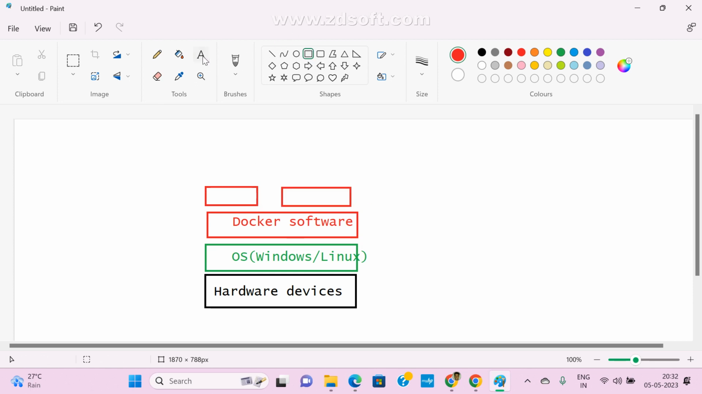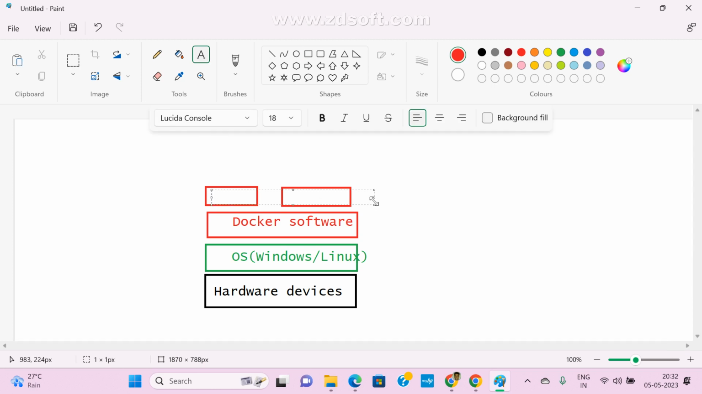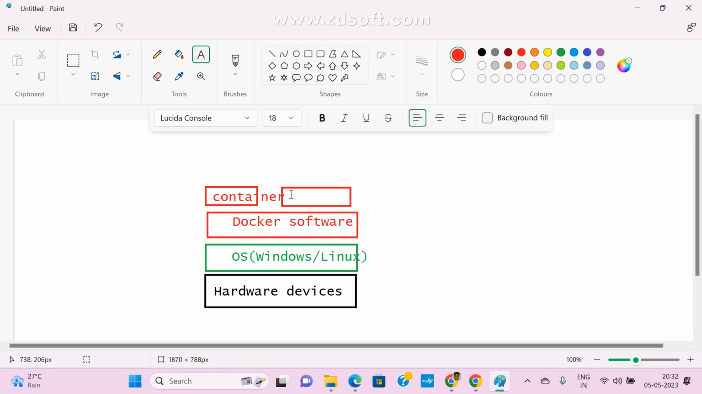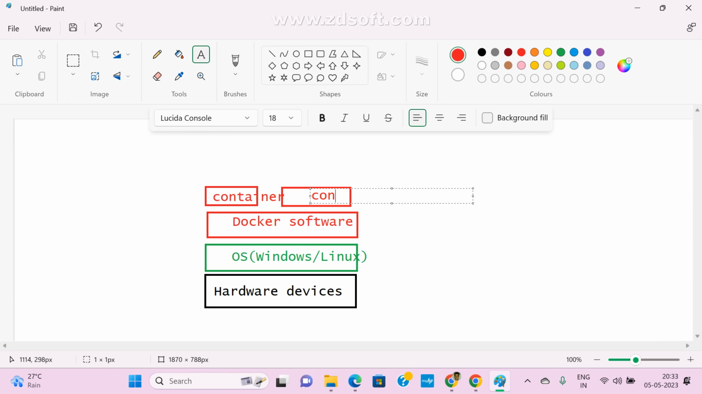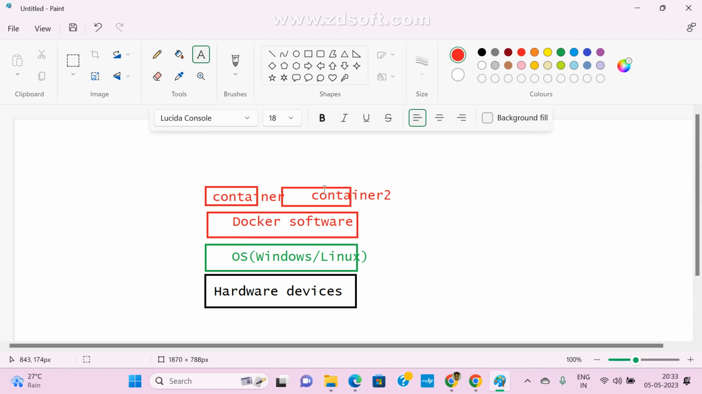So this is one container, and this is also another container. This is container 1, this is container 2. Like this, we can create multiple containers.